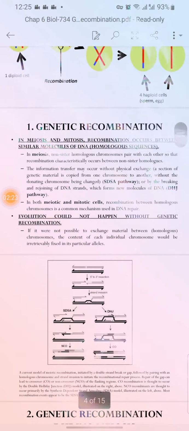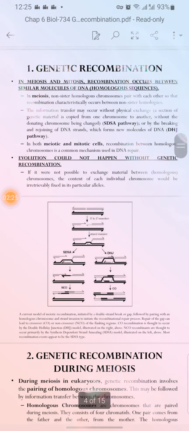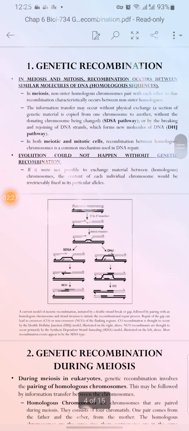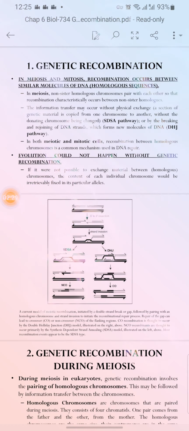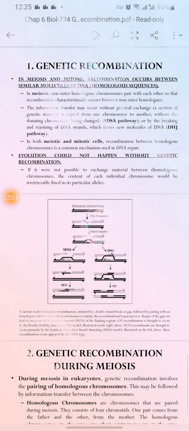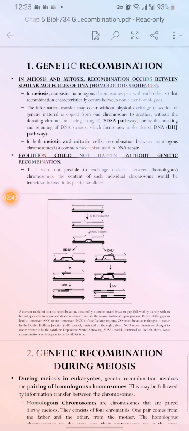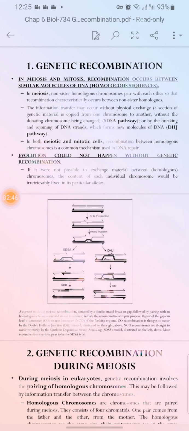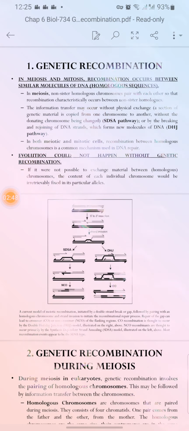In meiosis and mitosis, recombination occurs between similar molecules of DNA, homologous sequences. Homologous means the same chromosomes lie together, and they recombine and form new traits and new version copies for the offspring.